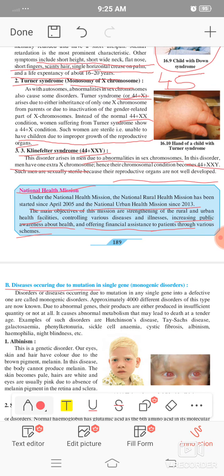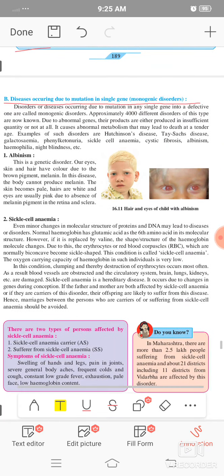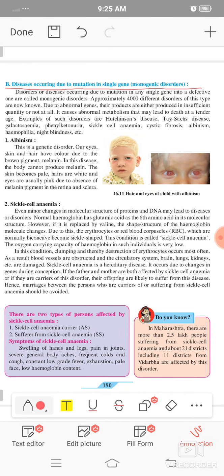After that, the second type of genetic disorder is a mutation in a single gene. This occurs due to the mutation in a single gene, that is, monogenic disorders are given here. In that, the number of chromosomes is the same, but a single chromosome has a change in the structuring of the chromosome.